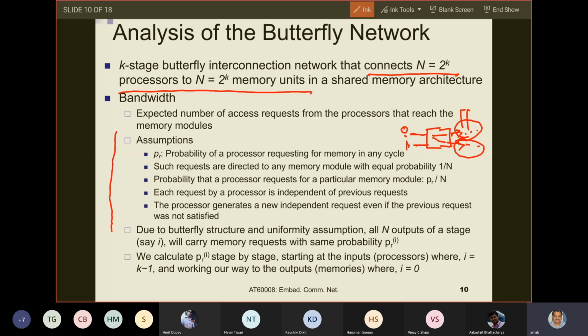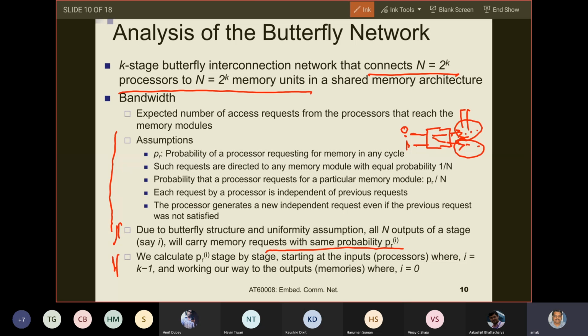I can say that, in the presence of both inputs. So due to the butterfly structure and the uniformity assumption, all n outputs of a stage, say i, will carry memory requests with equal probability. Are you okay with this statement? So PRi, yes.